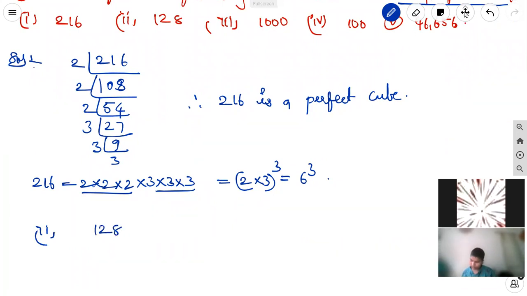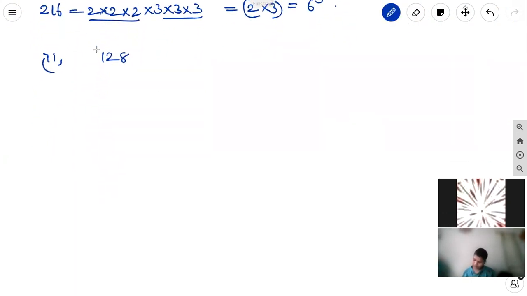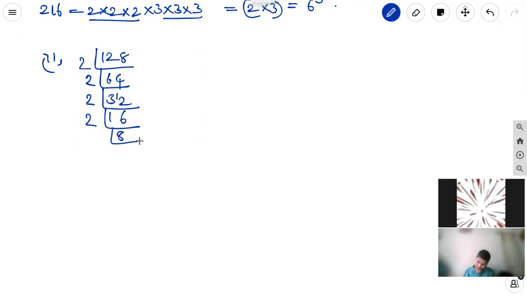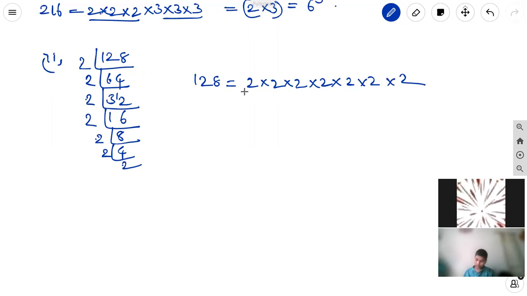Okay, second one, 128. Doing the prime factorization, 128 can be written as 2 into 2 into 2 into 2 into 2 into 2 into 2, that is, seven twos. Here 3 are in one triplet, 3 in another triplet, and 1 is remaining. So it is (2 into 2) whole cube into 2.